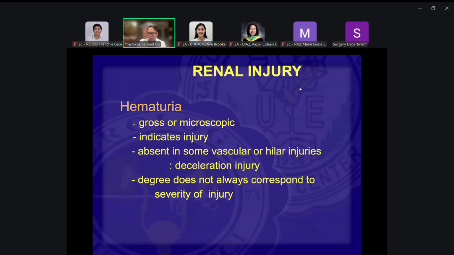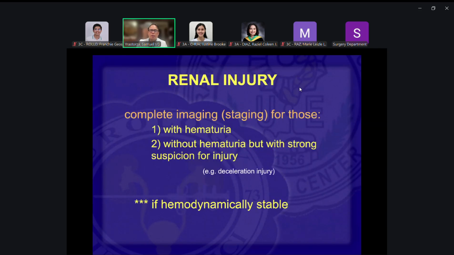But the urine is clear, you still need to check on the urinary tract system. You need to check for renal injuries because of what we discussed a while back. Okay. So the degree of hematuria does not always correspond to the severity of injury. But of course, when you have gross hematuria, that will probably tell you, oh, you must have injury along the urinary tract system. So that's one of the basic signs, hematuria.